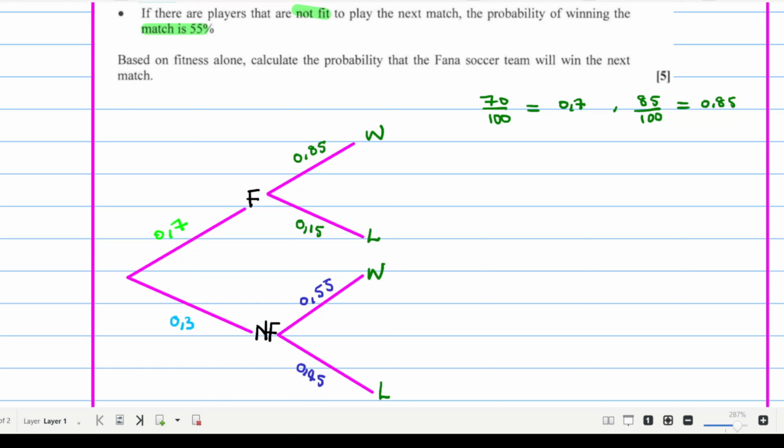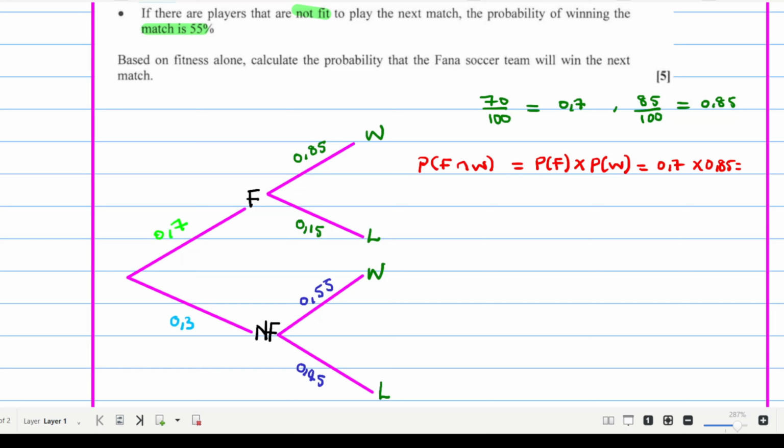What is the next step? I want to find the probability of them being fit and winning. That means the probability of players being fit multiplied by the probability of them winning, which is 0.7 times 0.85.